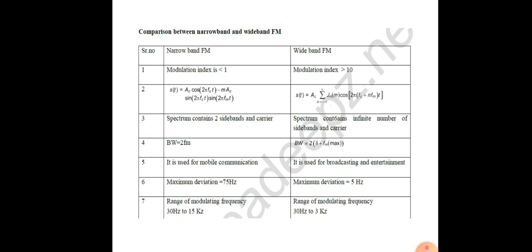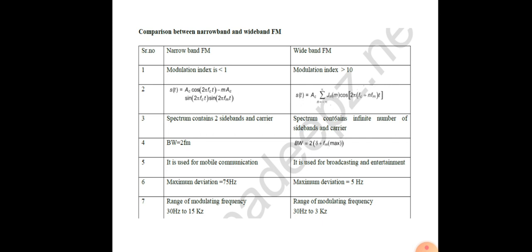And then third one, the spectrum contains two sidebands and carrier. In our narrowband FM we are having two sidebands and carrier. In our wideband FM we are having infinite number of sidebands and carrier. The bandwidth of the narrowband FM is 2fm and the bandwidth of the wideband FM is 2 of (delta plus fm maximum). The narrowband FM is used in mobile communication and the wideband FM is used in broadcasting and entertainment, that means TV.